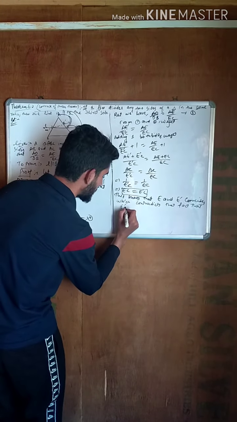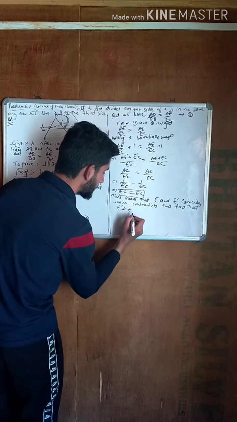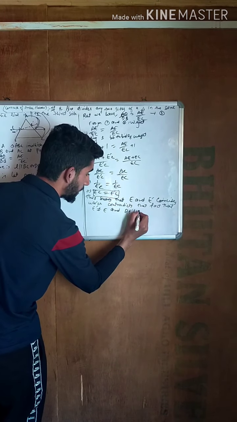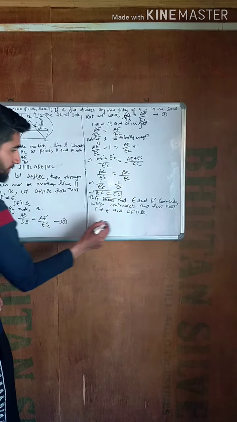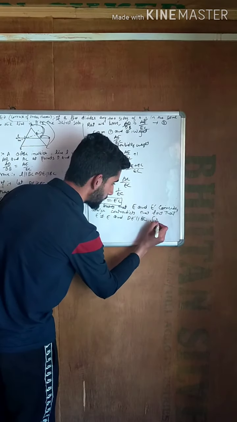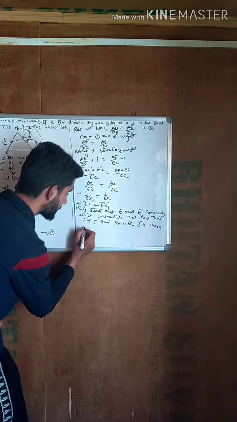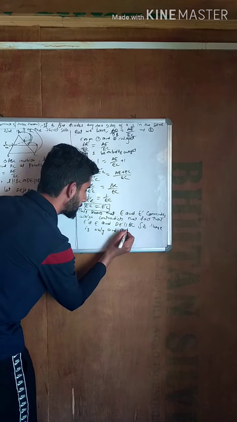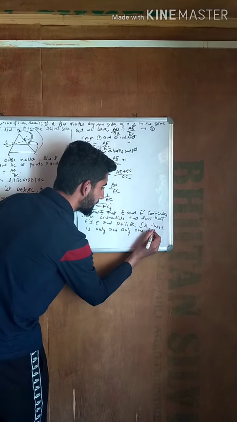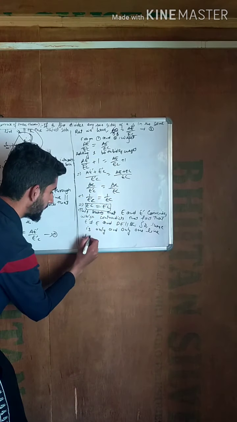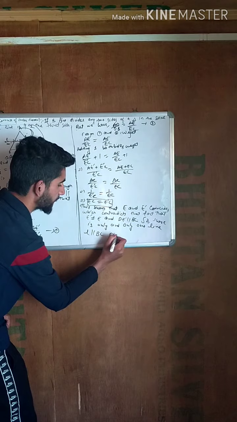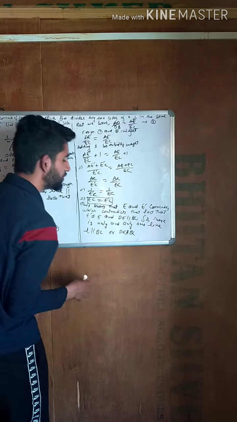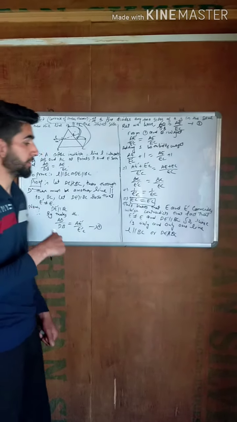There is only and only one line L parallel to BC, or we can say DE parallel to BC, which proves the theorem number two.